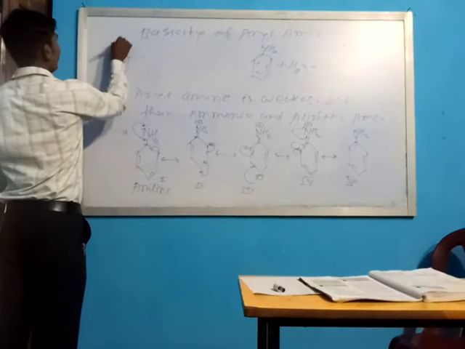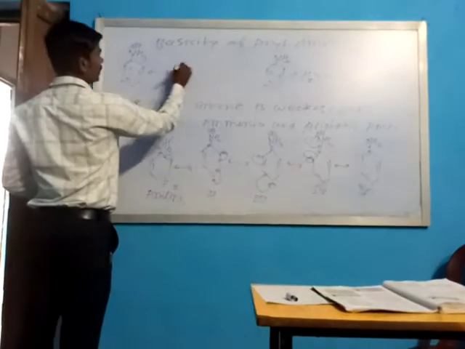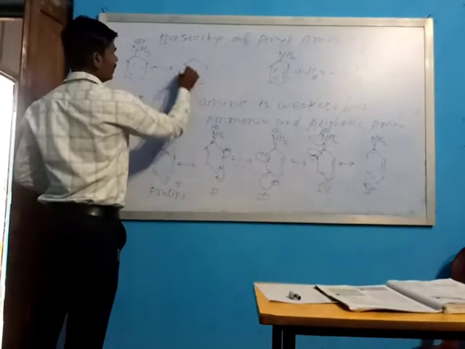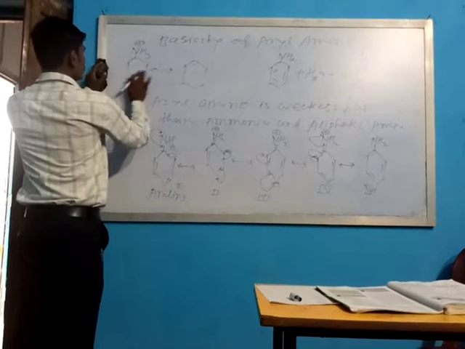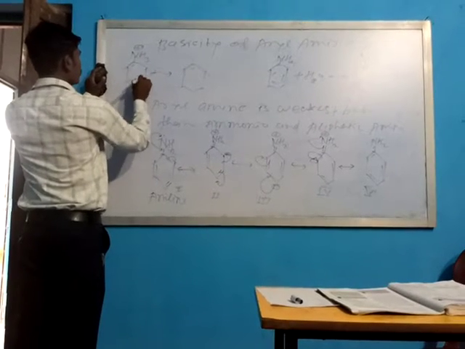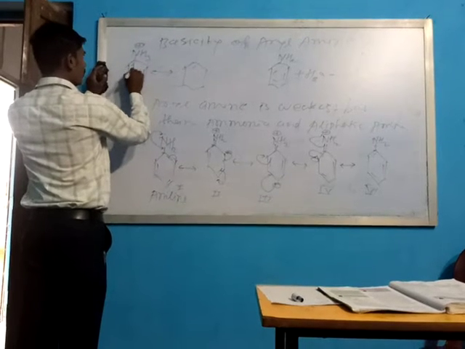First one: benzene ring and NH3, and this is the positive charge, and this is the resonating structure; two different resonating structures. First, this is the resonating structure, double bond, single. Next is the shifting of the electrons.